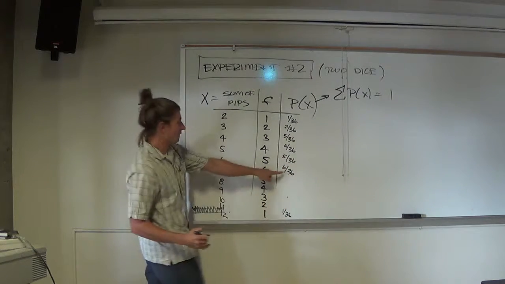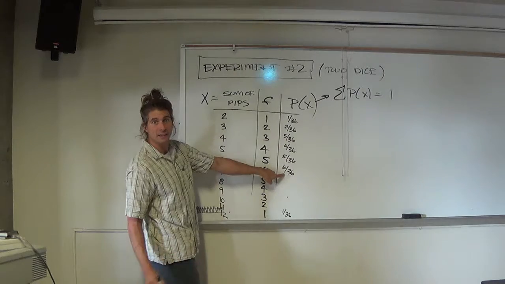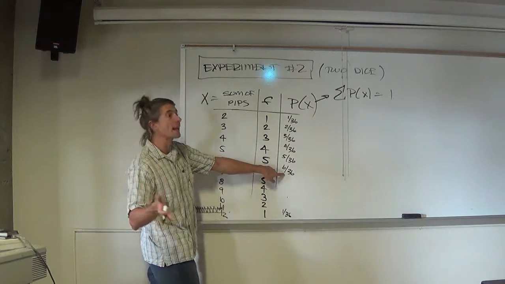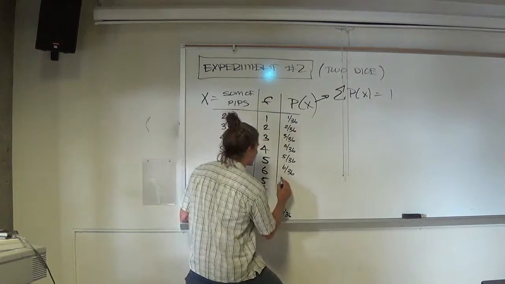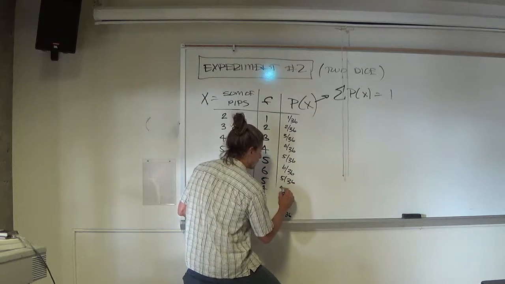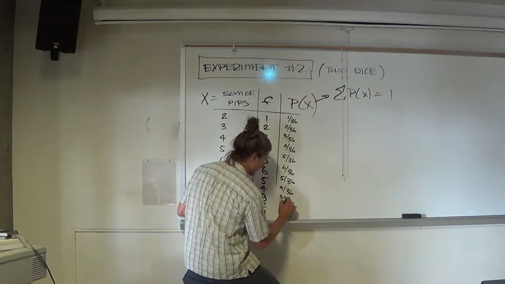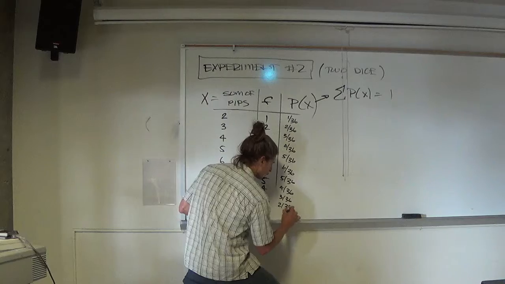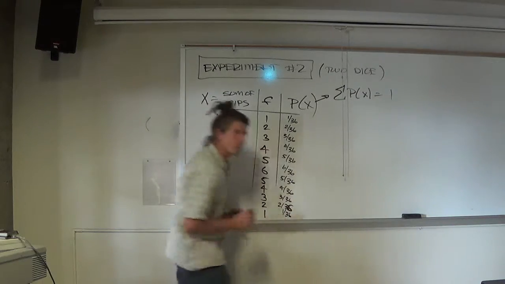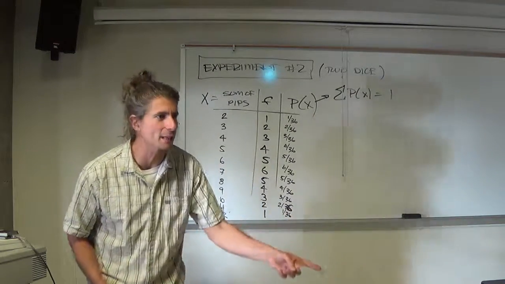Notice that rolling a 7 is just as likely as rolling a single die and getting any number. So that's why craps is genius. You think to yourself, holy crap, no pun intended. You're gonna let me win. You're gonna let me win at craps if I roll a 7? That's the most likely outcome.